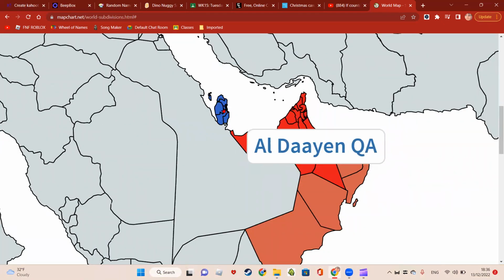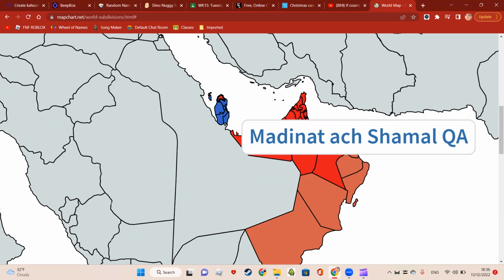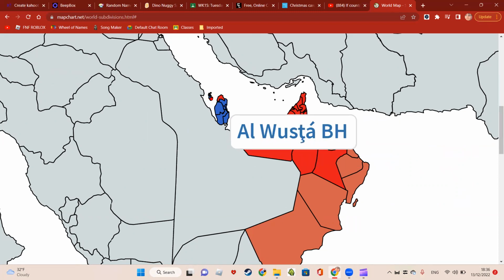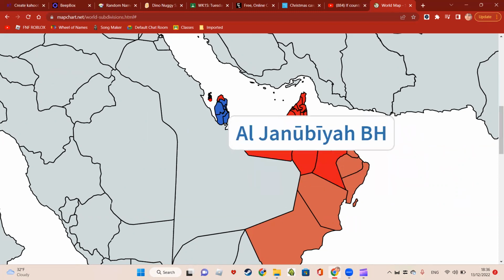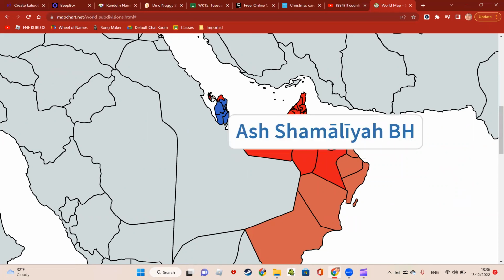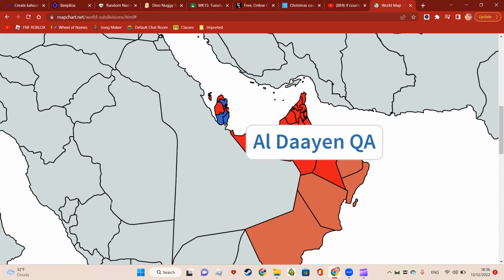So the Emirati make a landing in Madinat Ash-Shamal, and they also make a landing in Al-Wusta. Bahrain is easily captured, kind of giving UAE a bit of a buff. And they are able to capture Al-Shanhaniya.